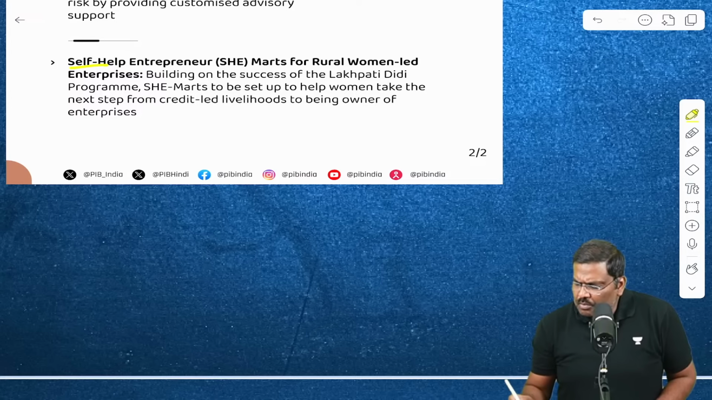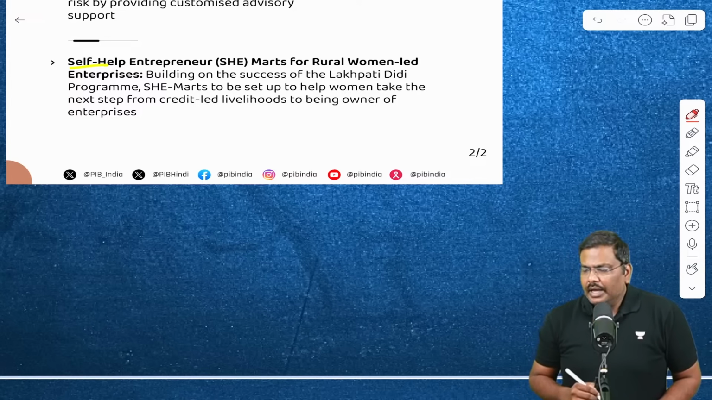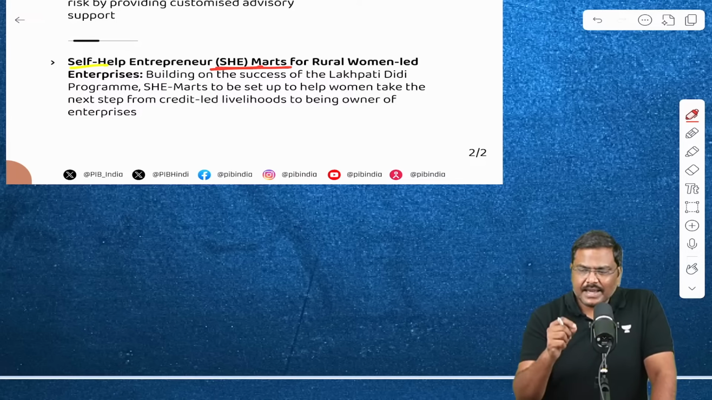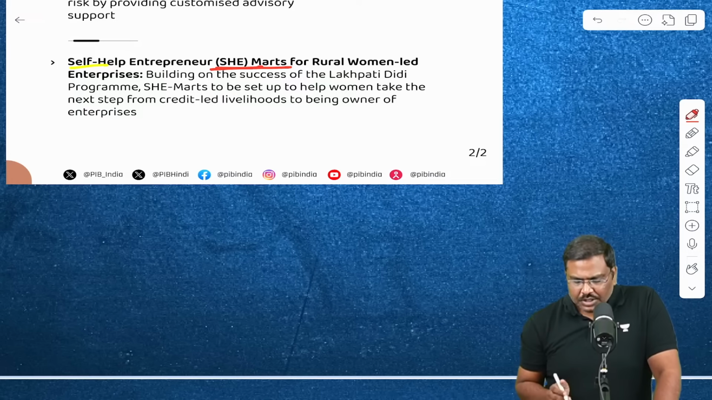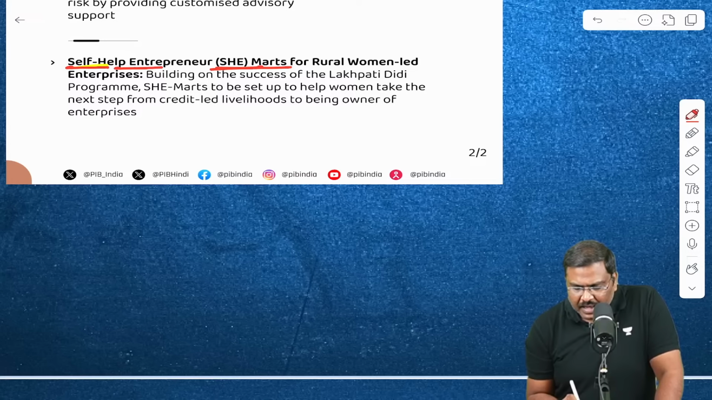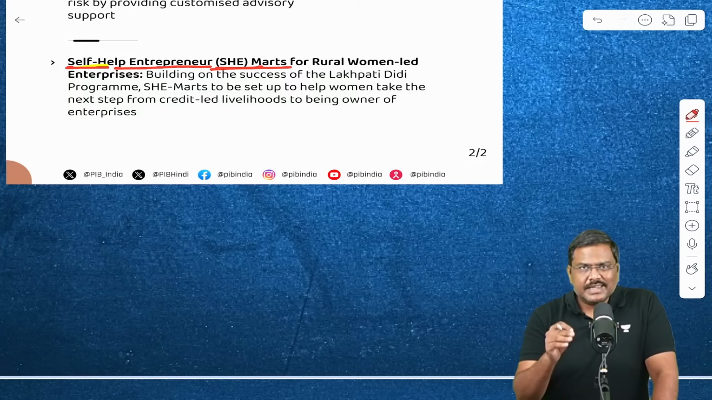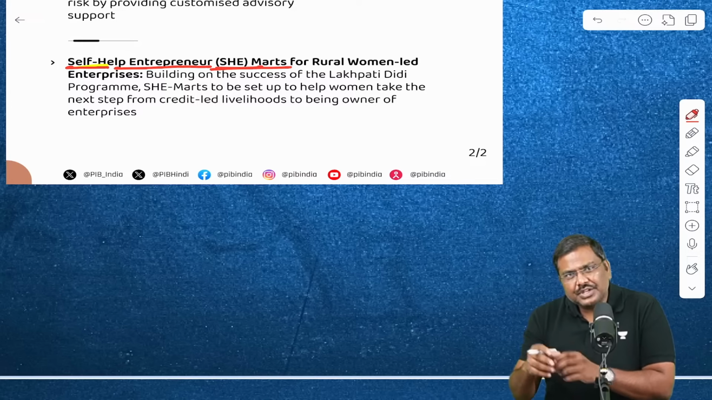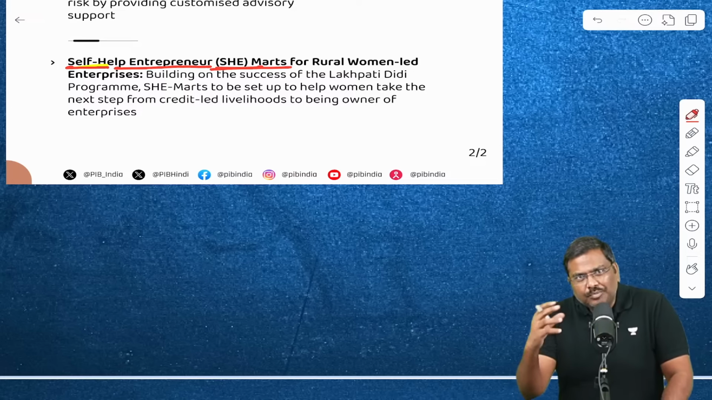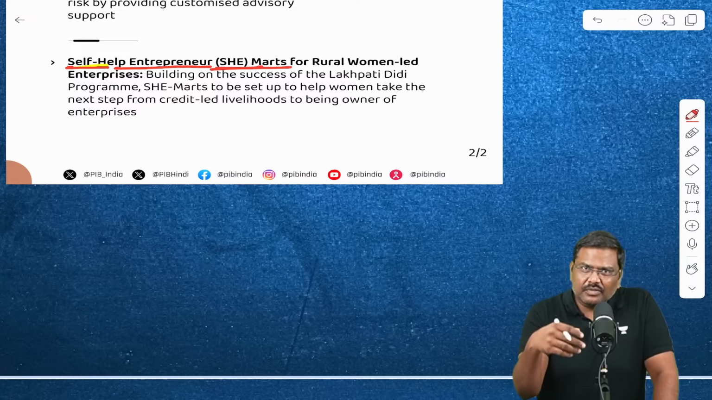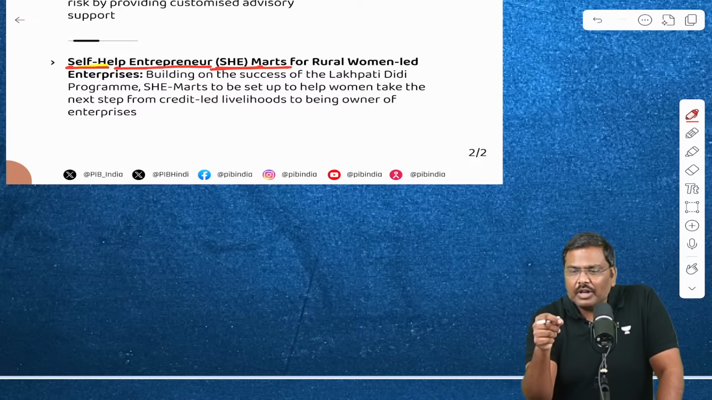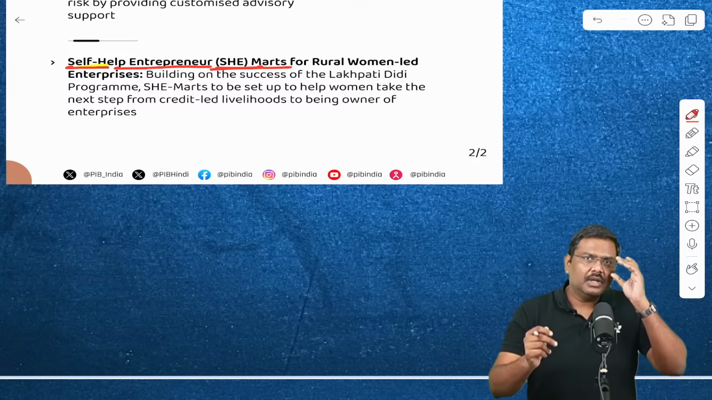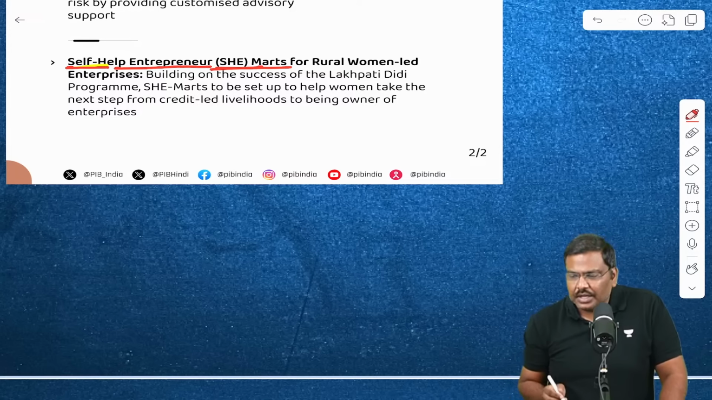The government, in order to promote women empowerment, also has announced She Mart. Yes, S-H-E, She Mart. SHE basically stands for Self-Help Entrepreneur. Earlier, the government of India had announced one more initiative, Lakhpati Didi, where the objective was to ensure that the women identified and covered under the initiative will be able to earn at least 1 lakh rupees per annum. Now, in addition to that, there is one more initiative, She Mart.